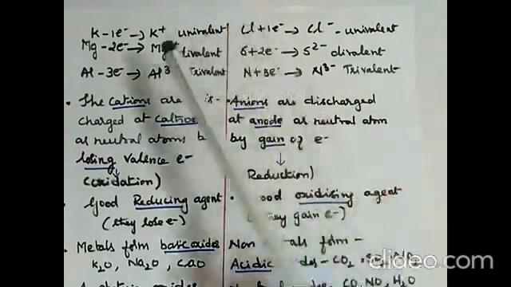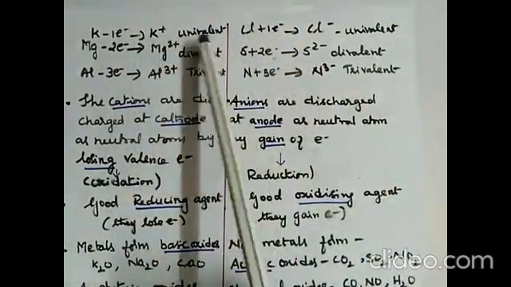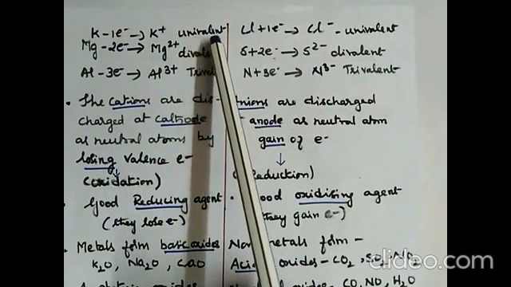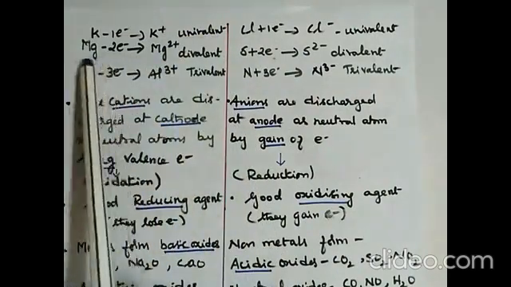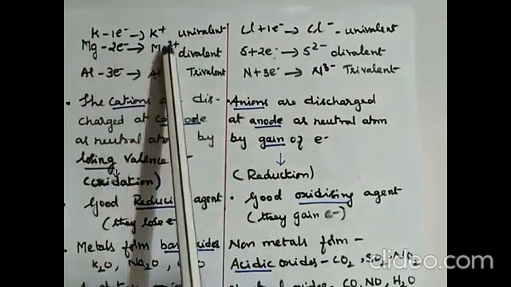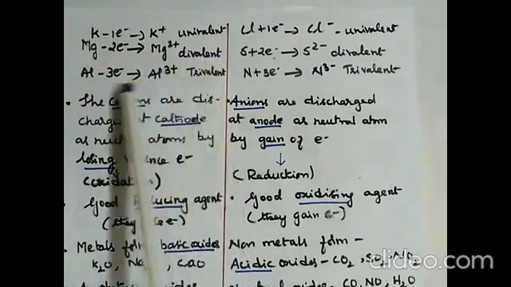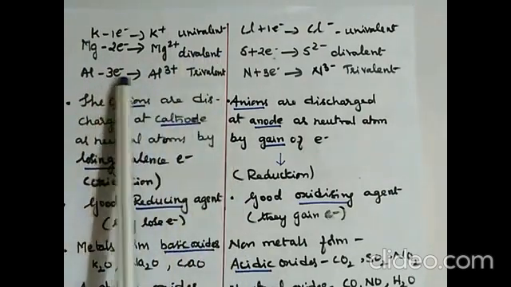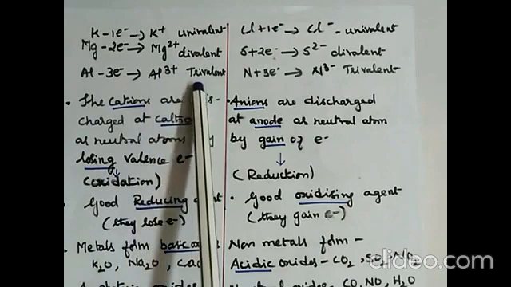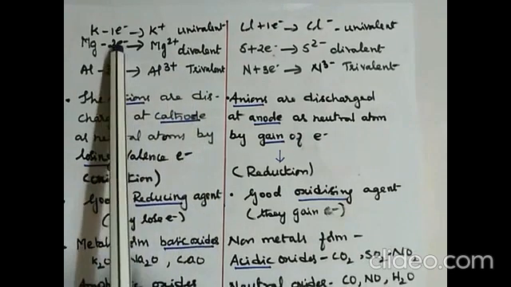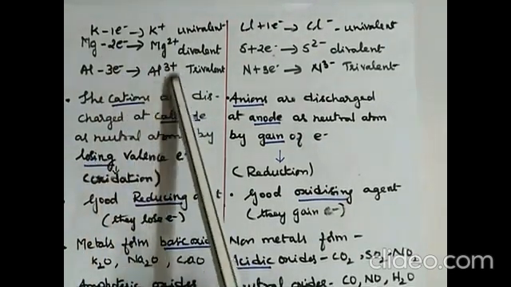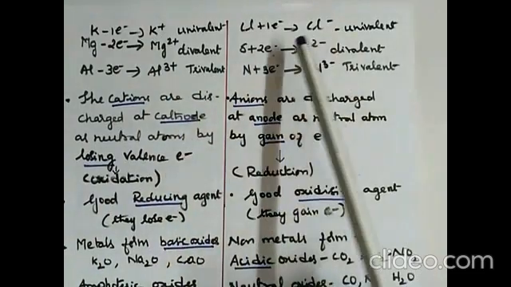If a metal loses one electron, it gets +1 as the valency, so it is univalent. When it loses 2 electrons, like magnesium losing 2 electrons to form Mg2+, it's a divalent metal. Aluminium loses 3 electrons to form Al3+, that is trivalent. So the valency of the metal depends on how many electrons they lose. Now coming to non-metals.